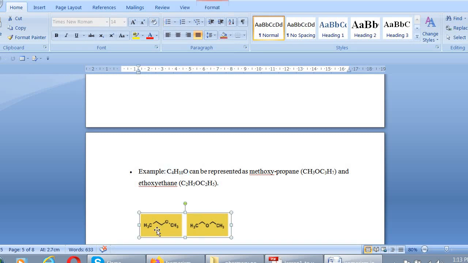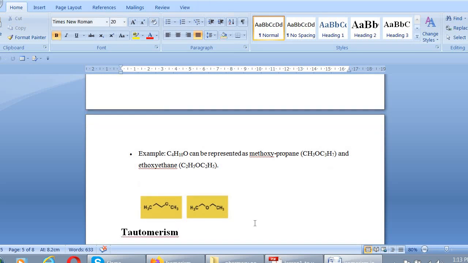For example, in the first case, the alkyl chain is 3 carbons, so it is known as propane. And in this case it is 2 carbons, so it is known as ethane. In this case, it represents two structural isomers which have two different alkyl chains. So these are known as metamerism, isomerism.